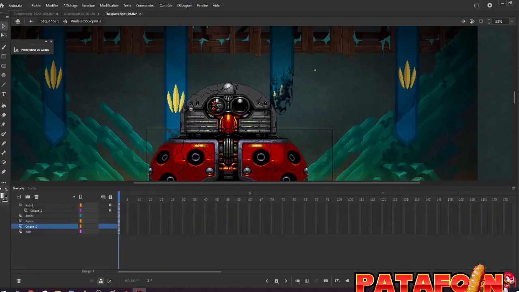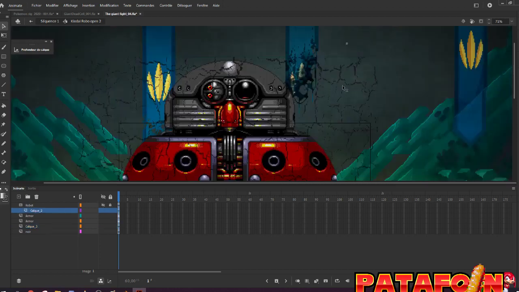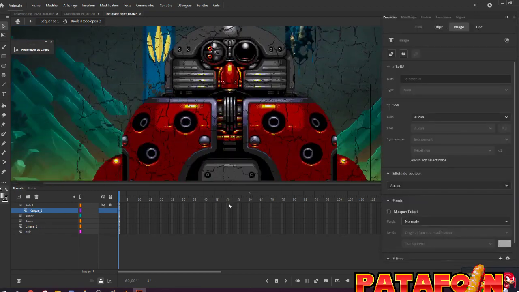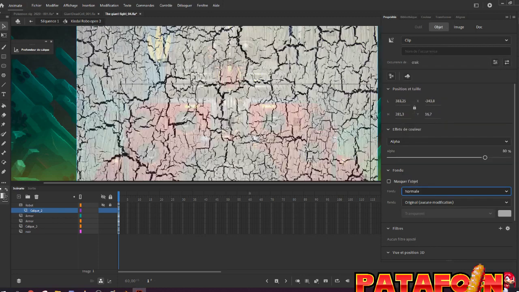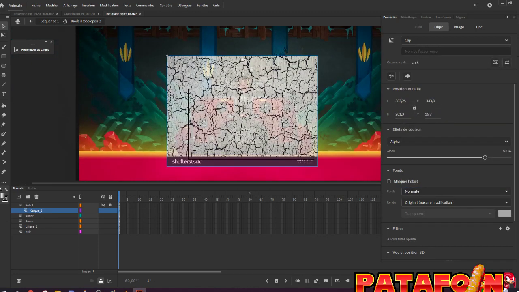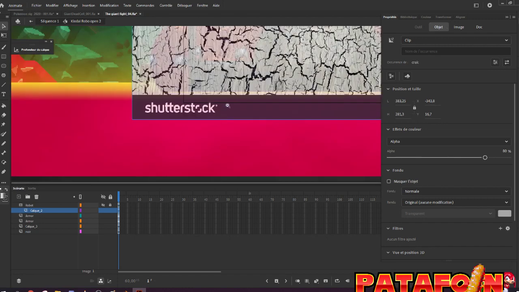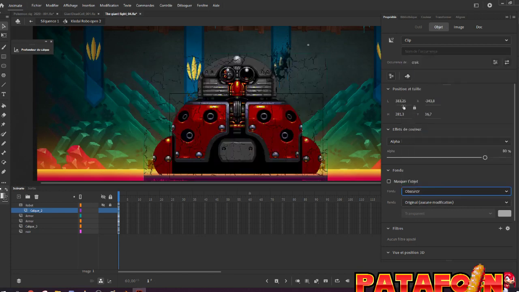So if I go here and I mask this and I select this, as you can see there is this crack all over the place. And if I change this, voilà, this is just this. It's a picture taken on Google. And then we do this. And we have this crack effect.